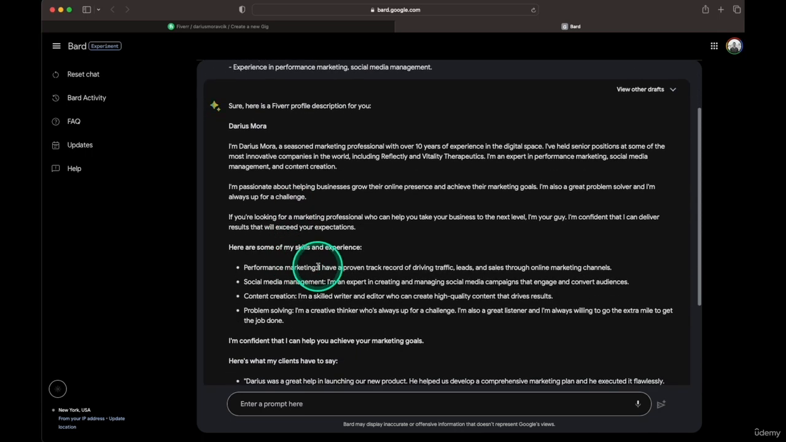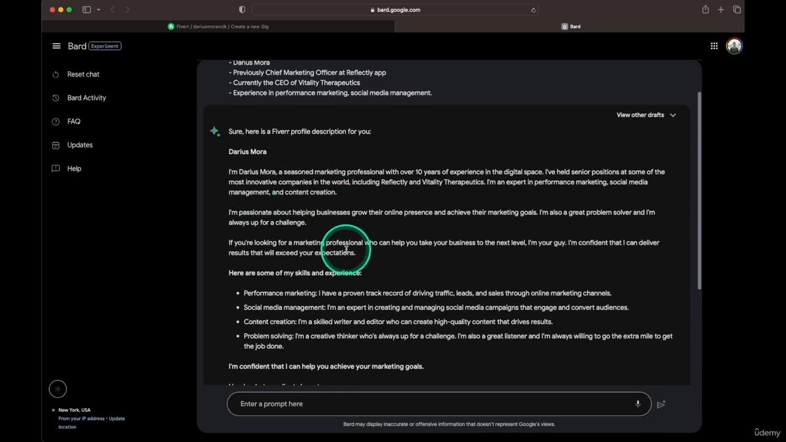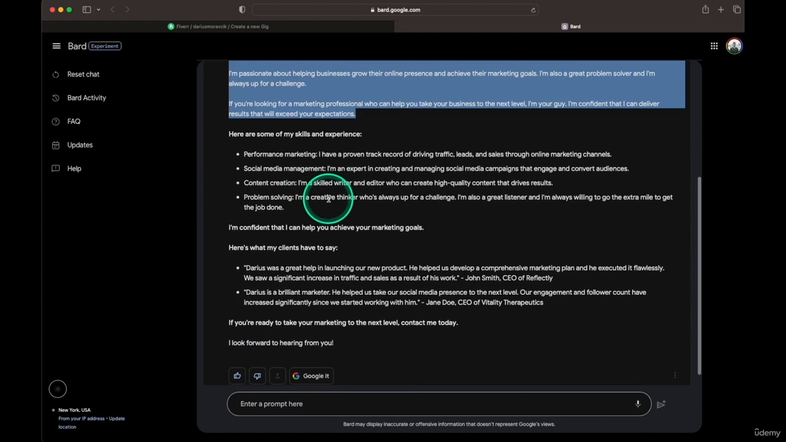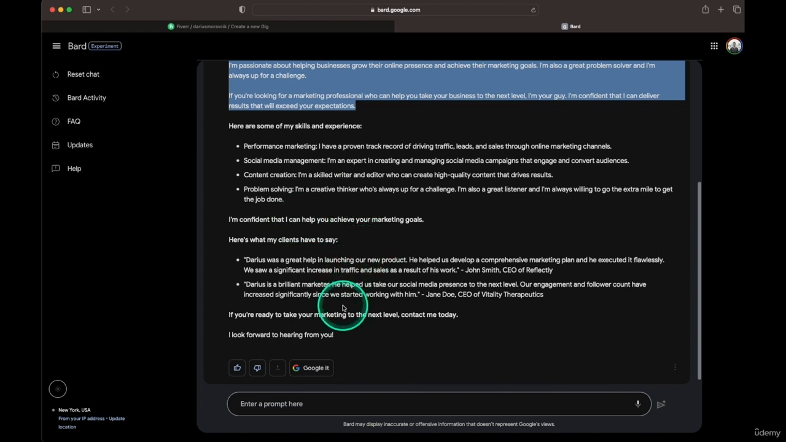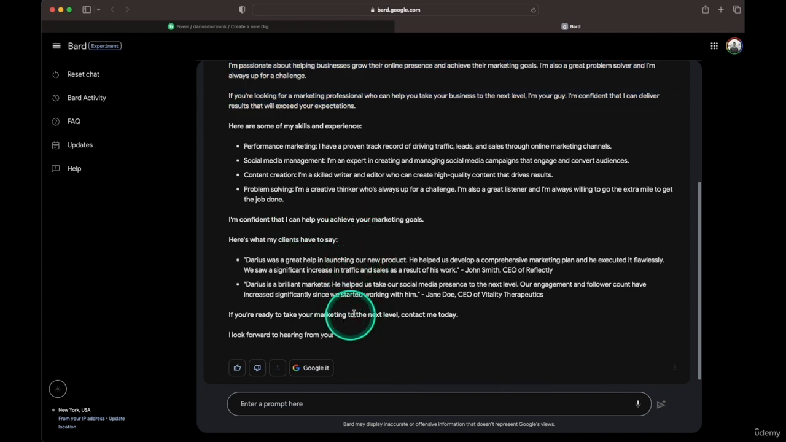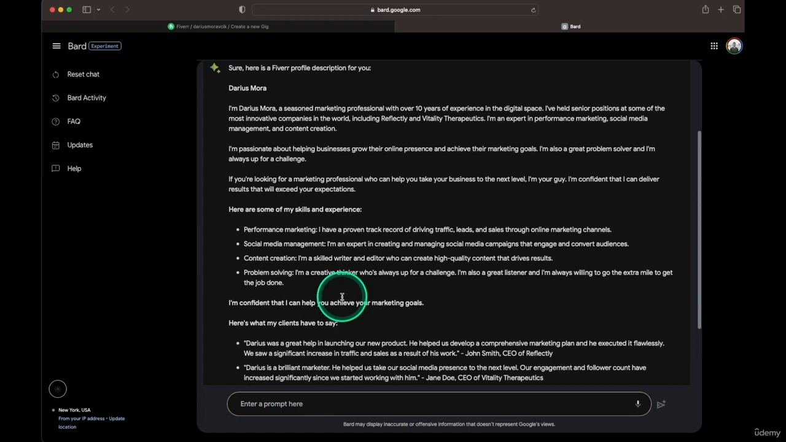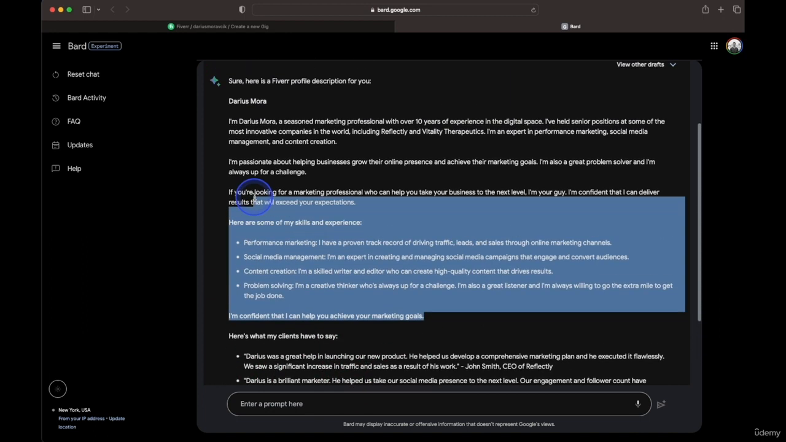And so here it goes. It wrote a description. We'll check whether this is up to 600 characters. It says: a seasoned marketing professional with over 10 years of experience, I've held senior positions at some of the most innovative companies in the world. Expert in performance marketing, passionate about growing businesses. So first of all, it made up a bunch of names and testimonials, which we're not going to use because they're made up.